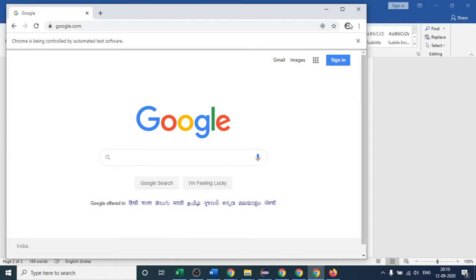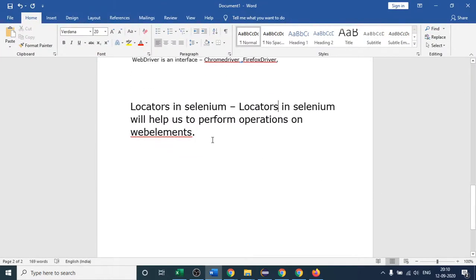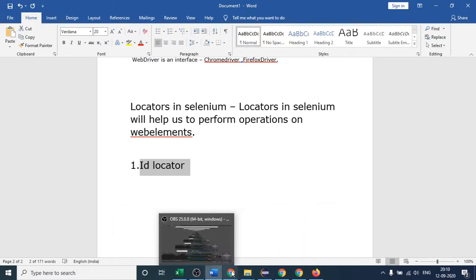So let us see the very first locator in Selenium, the most common locator. The first is the ID locator. This is one. Let me come here again on the website.